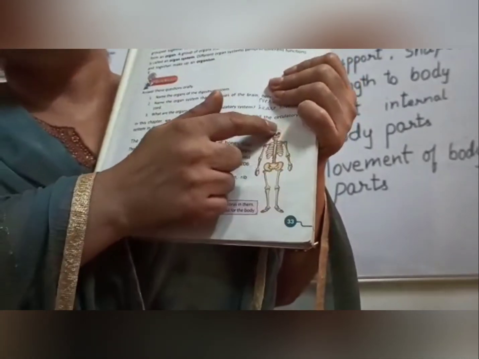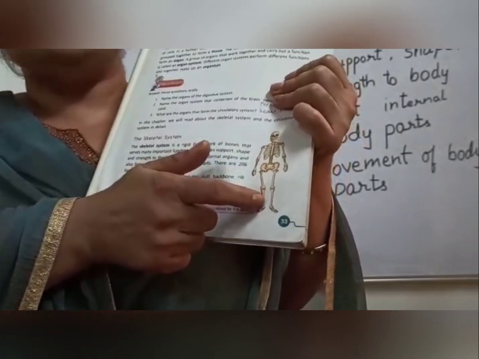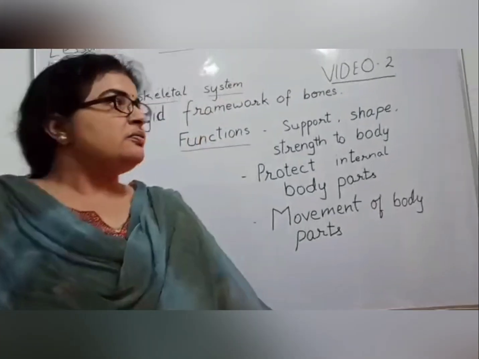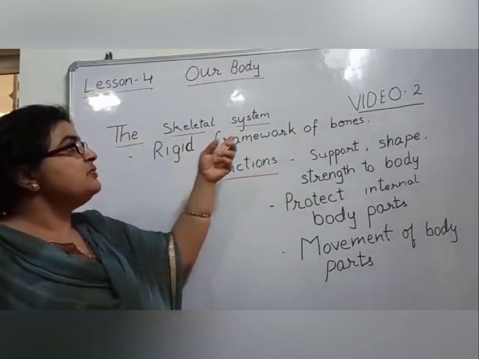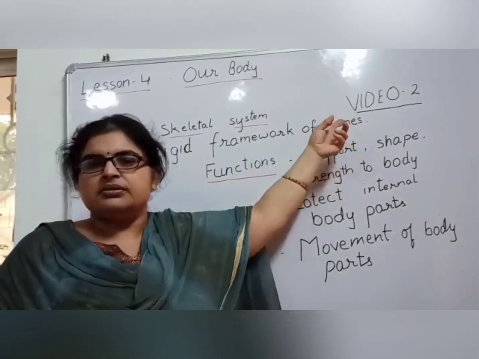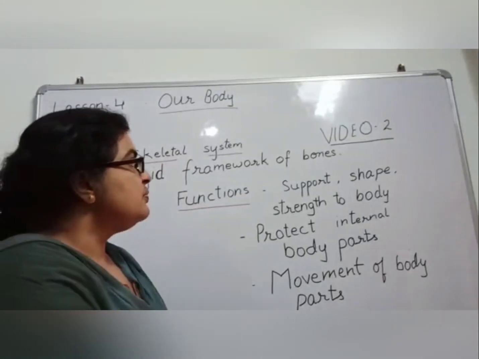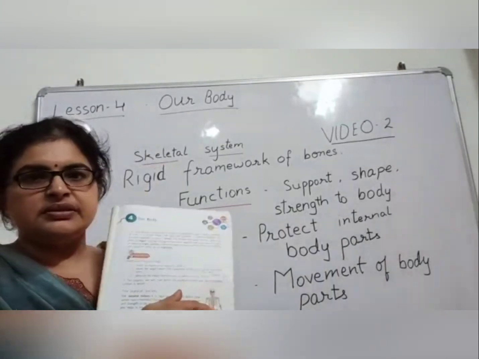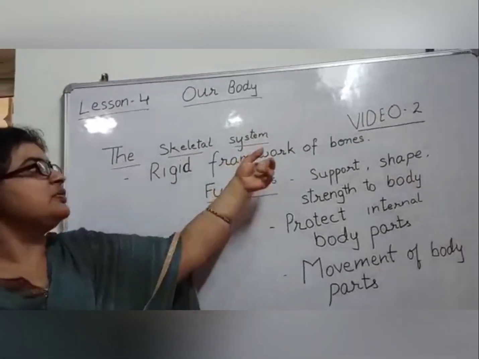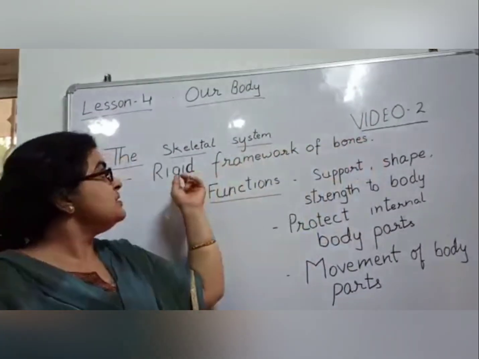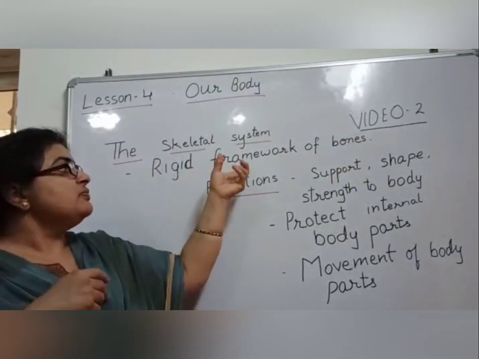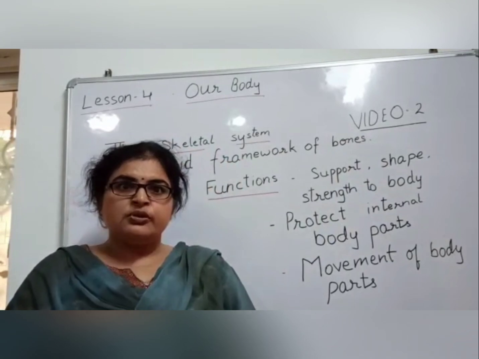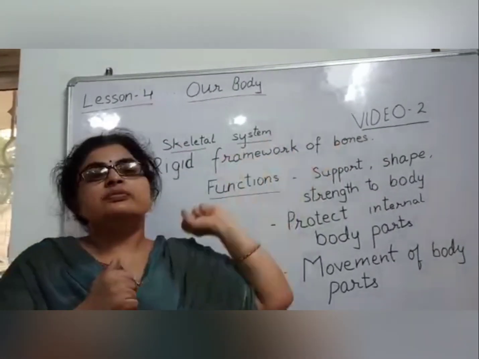This is the whole skeletal system of our body, and when you want to define it shortly, it is called a rigid framework of bones. Rigid means which is very hard. Framework means the whole body structure of bones.